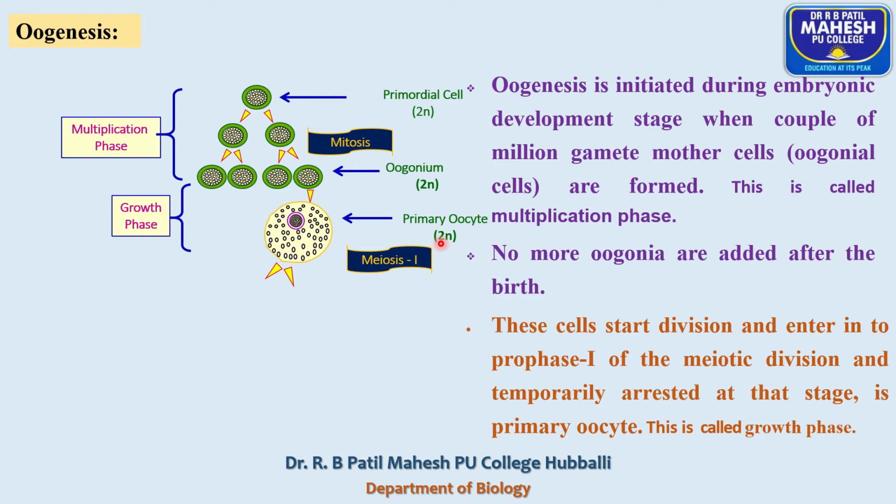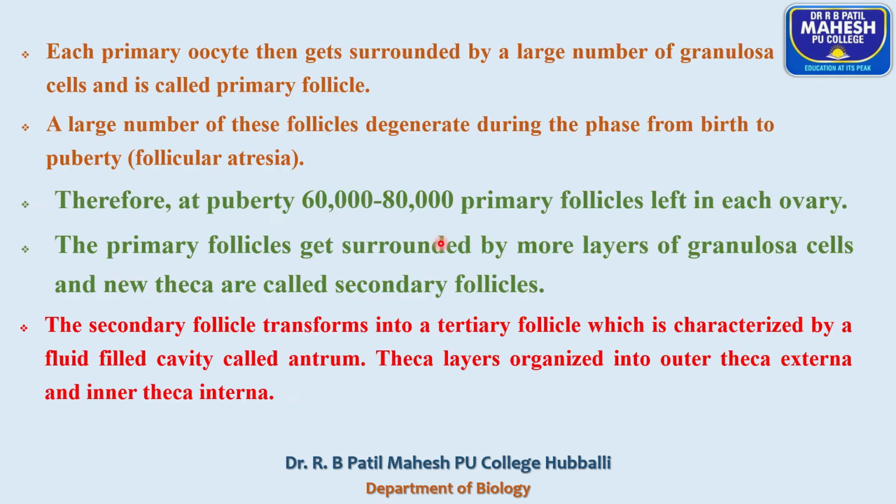and within the follicular cells, the oogenesis process completes. One contrasting difference between primary follicle and secondary follicle is that the primary follicle is surrounded by a layer of granulosa cells. I'll discuss the maturation phase later. So when the primary oocyte gets surrounded by a single layer of granulosa cells, it is called primary follicle.